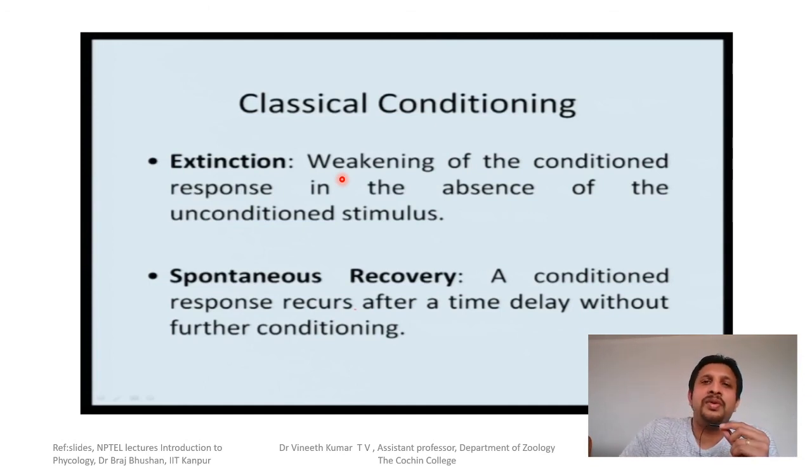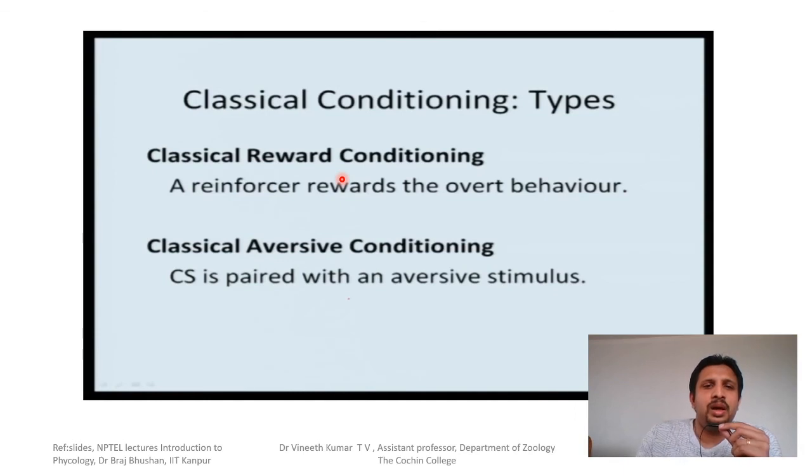That means during the first set of conditioning, if it took 50 trials to get conditioned, during spontaneous recovery, that means when you are conditioning it for the second time, what you can see is that it will be conditioned with fewer trials. If it was 20 or 50 in the first case, it will get conditioned with 10 trials. So that is what is called spontaneous recovery in this experiment.